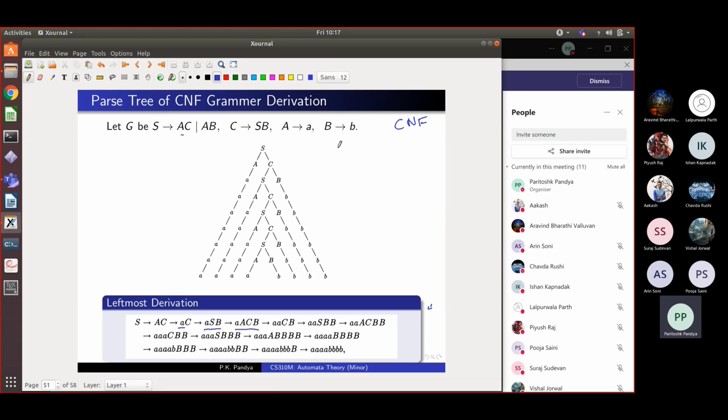You cannot directly write. You'll have to write S goes to some AB and then convert this to an AB and then convert this to AB, right? That is the only thing permitted in Chomsky normal form grammar. Okay. So what happens is, for every letter of the final string, you will have to apply one terminal production to convert its symbol into the terminal, right?